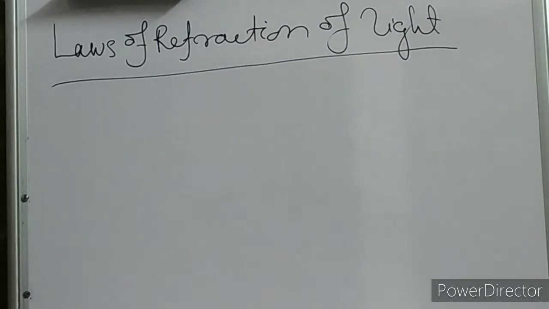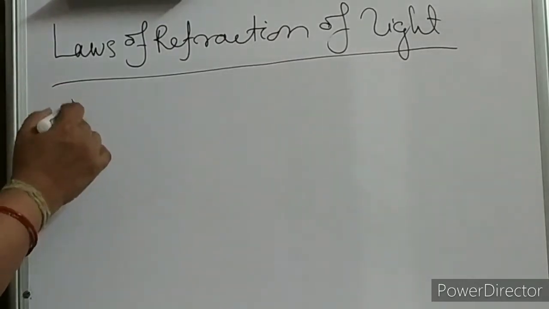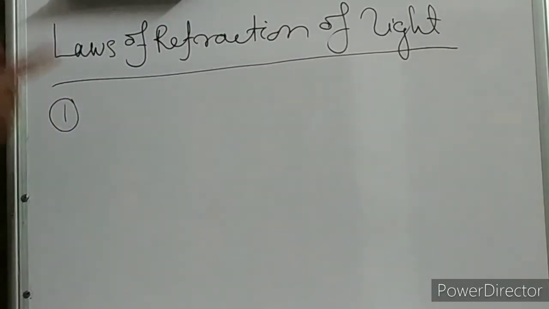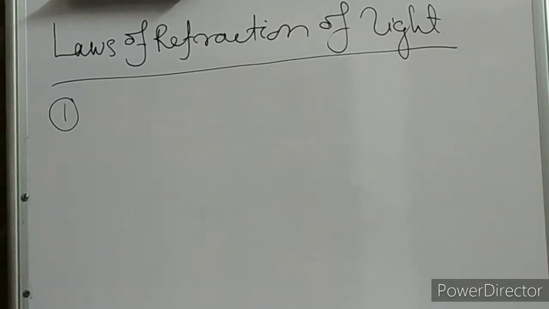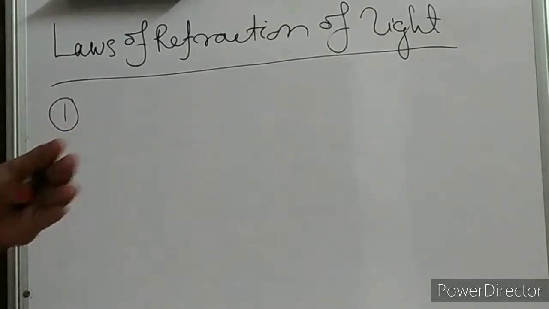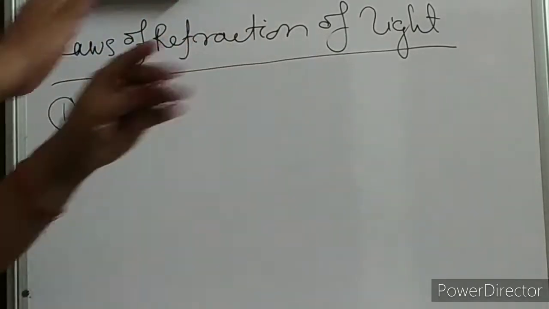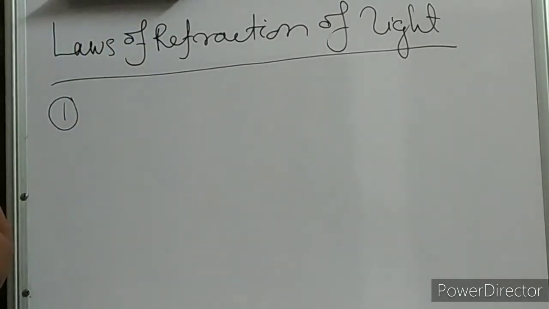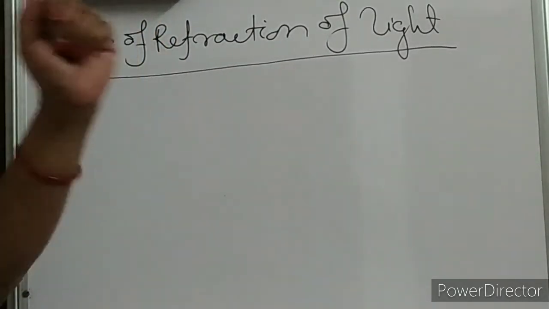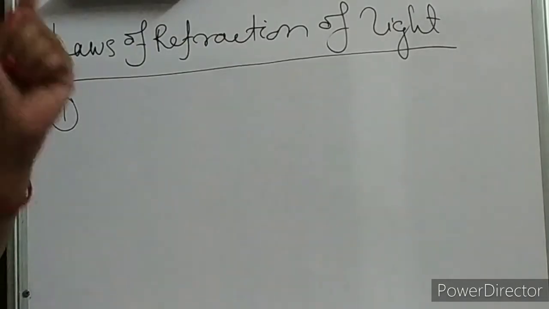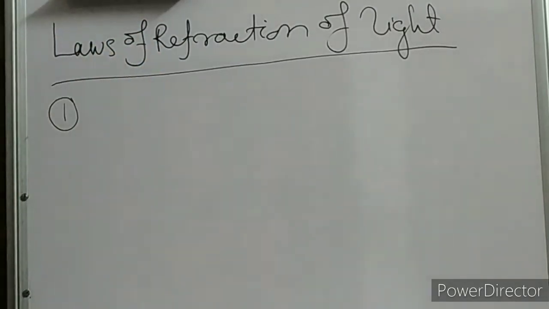We have already studied the laws of reflection of light. So now we'll see how it is similar or different. As usual, the first law of reflection of light, what have we studied? The incident ray, reflected ray and the normal all lie in the same plane. Here also it is similar. Here the first law is: the incident ray, refracted ray and normal.